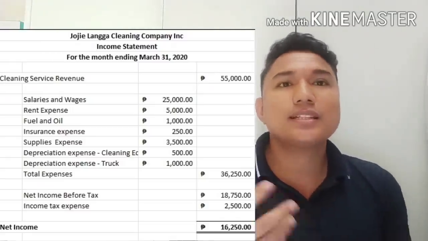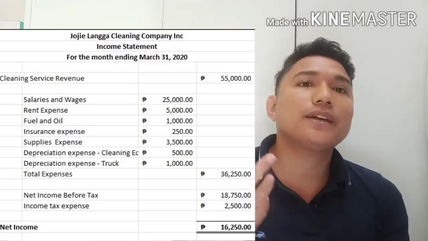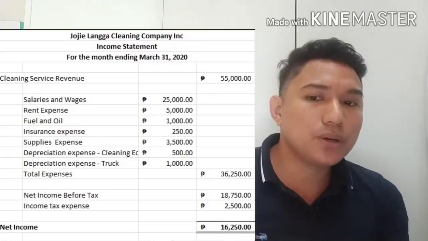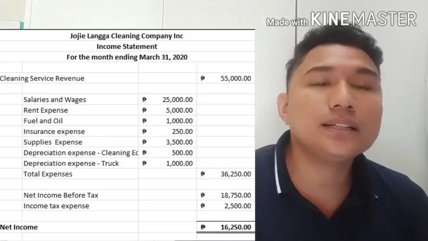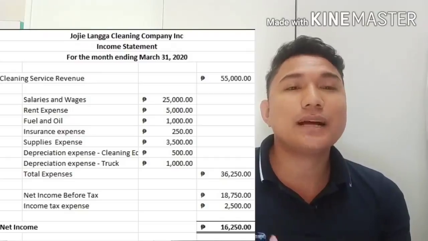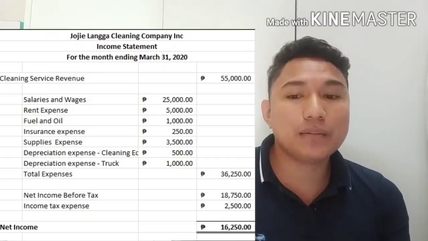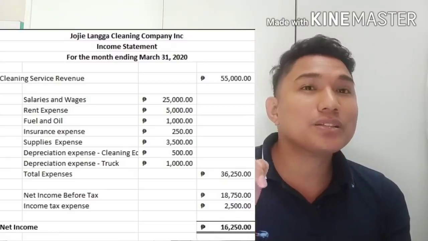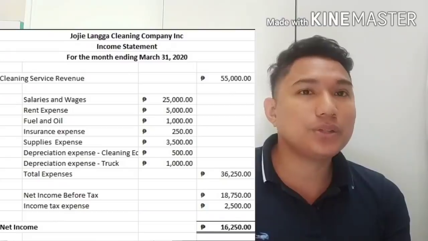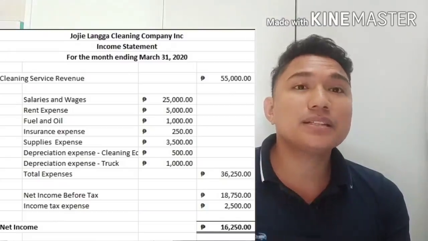So what is the importance, or the relevance, of this income statement? For example, you are a financial statement user. I am an employee. I want to know, is the company earning income well, or is the company managing the expenses well? Here you can see how much revenue was earned for the month of March by Joji Langa Company. So is this company still earning?